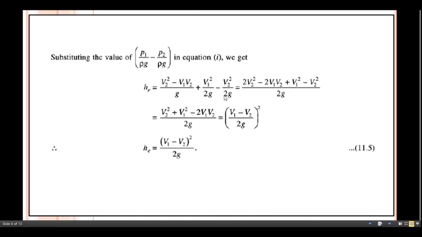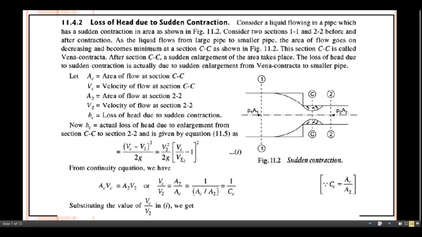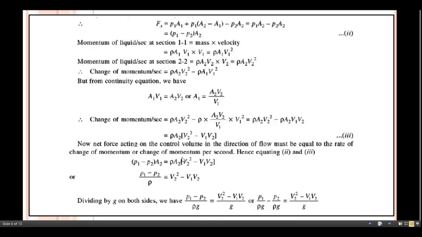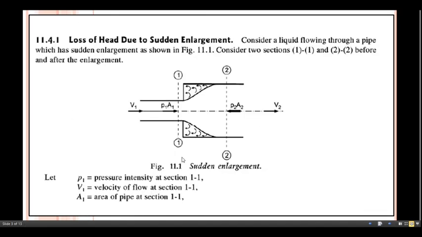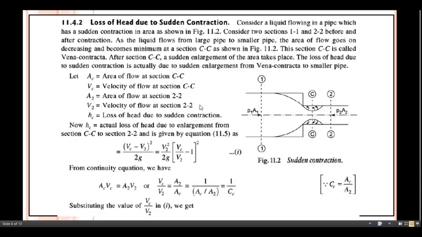Now just take the common base here and simplify this one. So you get he equals V1 minus V2, bracket square, divided by 2g, in this way. I hope the case for head loss due to sudden expansion or sudden enlargement of the pipe is clear to you. Let us move towards the next case, that is loss of head due to sudden contraction. This is the reverse of the case we have seen.